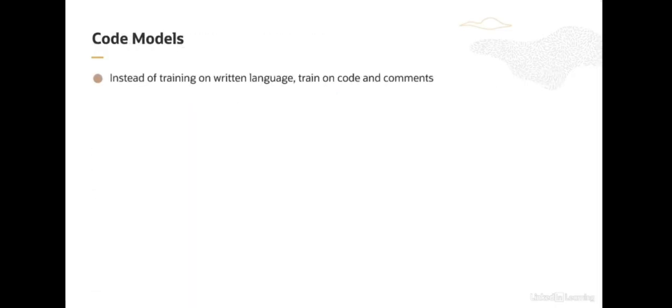Next, I'll briefly touch on LLMs for code, typically referred to as code models. As their name implies, code models are LLMs trained on code, comments, and documentation. These models have demonstrated amazing capabilities in terms of code completion and documentation completion. That is, if you provide the model with a description of the function you'd like to write, in many cases it can just output the function for you. Some examples of these models you may have heard of include Copilot, Codex, and CodeLlama.